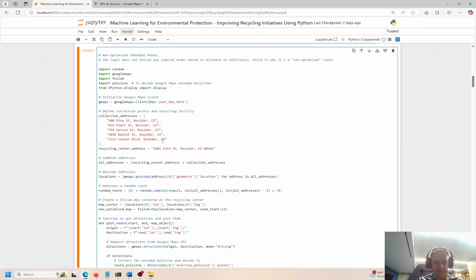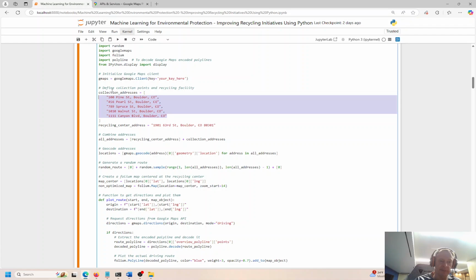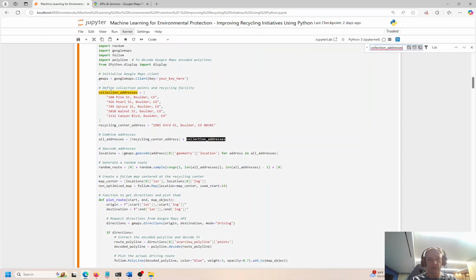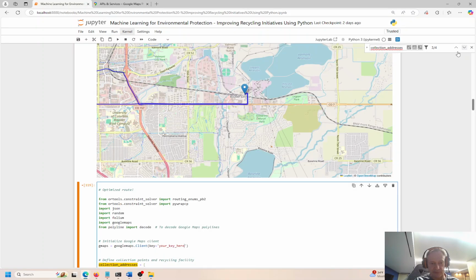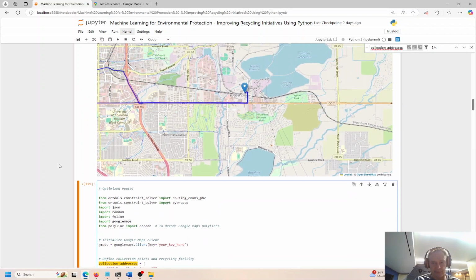So I think in this situation, we are actually going through these five addresses randomly in no particular order. If I scroll down just a little bit, you can see we're looping through the list. This is collection address. If I do Control F, you can see collection address there, and I think we'll see that one or two other times. Recycling center plus address. Okay, so here's the setup, right? We're going to start at the recycling center, go to all the addresses, and then go back to the recycling center just to make sure it's apples to apples comparison.